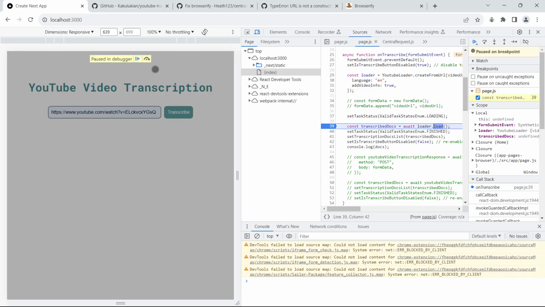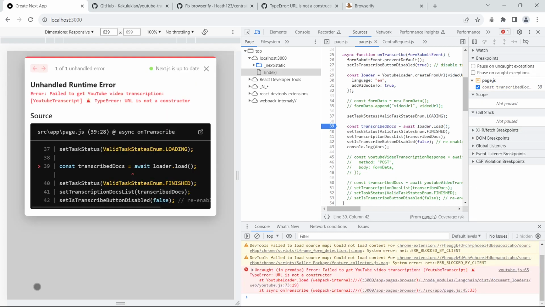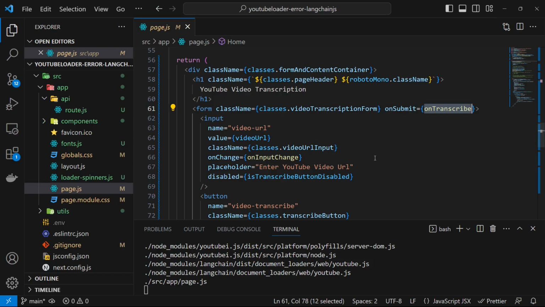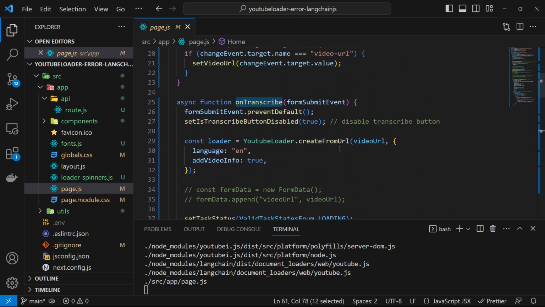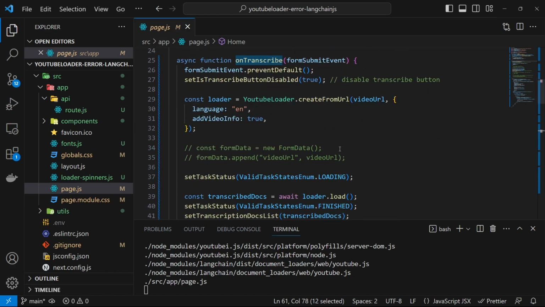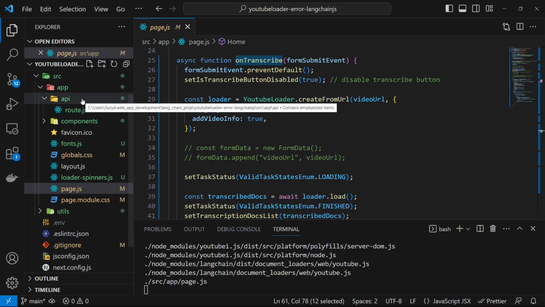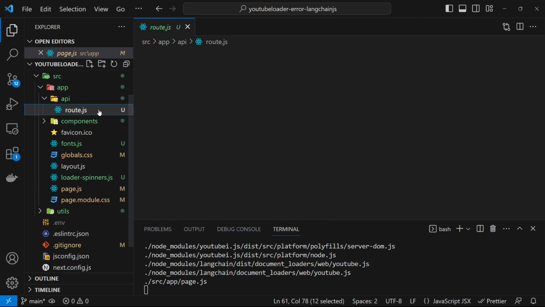Let me continue the app execution and we run into the error. The way we're going to fix this error is by adding the YouTubeLoader code to the backend. We are in page.js. We have the onTranscribe handler here, where we have the YouTubeLoader code on the front end. Like I mentioned before, you can have backend code as well in Next.js, and the way to do that is by adding an API folder. And again, Next.js is very particular about the folder and file names. So you have to have an API folder in the app router, and within the API folder, you need to have a route.js with the backend code.